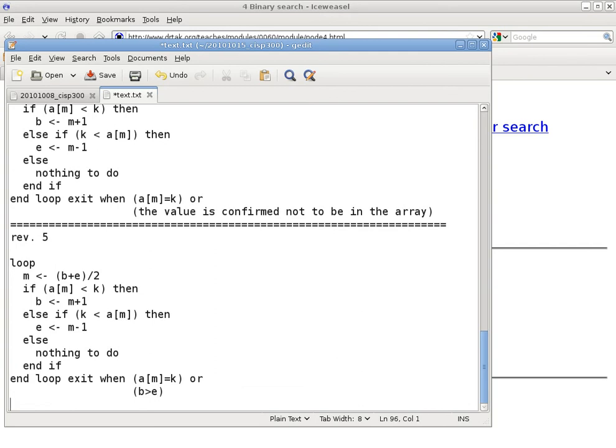Okay. And we have two more pieces of business to take care of at this point. It is helpful to reflect the result of the search. So how should I say found? Found is my variable to reflect whether the value was actually found. What should it be? We can either do that, or we can say B is still less than or equal to E. Either way works. Yep. E is less than